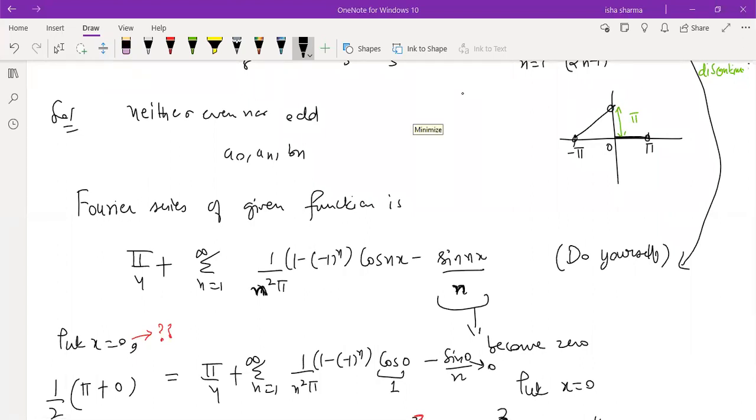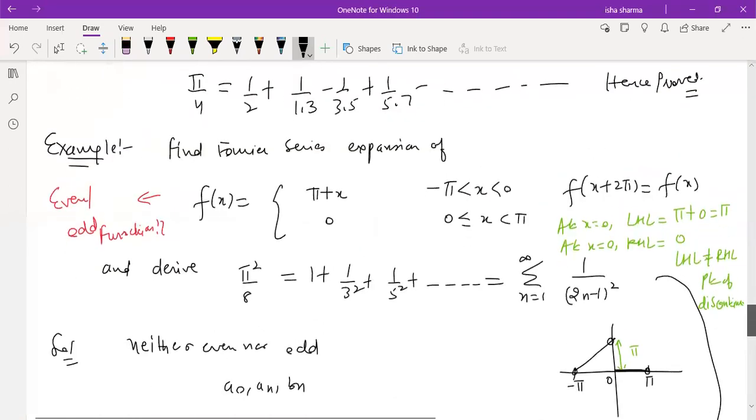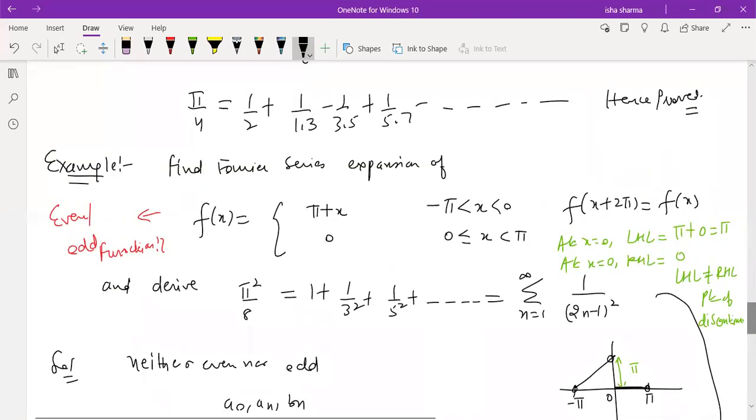Yes, Ishan, I'm explaining again. If 0 was a point of continuity, then the LHS would have been the function value at 0, right? If your function would have been something like this, the left hand limit is the same as the right hand limit. So both sides it is approaching 0. So whatever is the function value given there, that is it. For that you don't need to even check left hand limit and right hand limit. You just see the function definition wherever it is given. But obviously you should be clear with it whether there is a point of continuity or discontinuity.